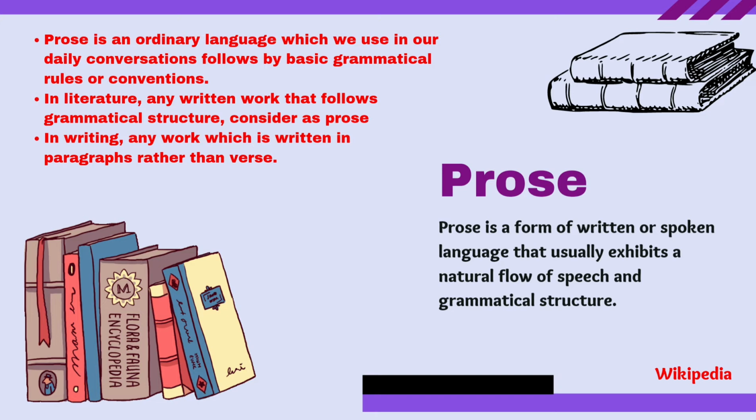In literature, any written work that follows grammatical structure is considered prose. Whatever is written in paragraphs and follows basic grammatical rules, any work which is written in paragraphs rather than verse, is known as prose.